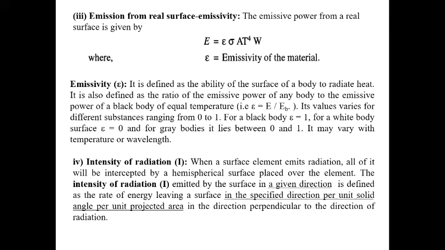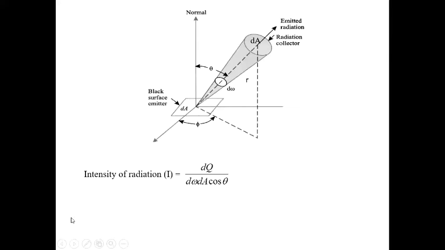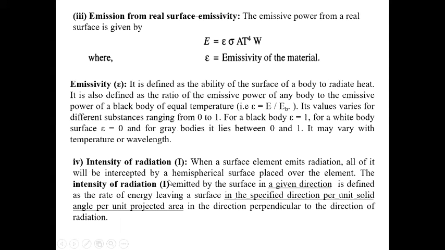Now if you see the figure, radiation is emitted in this direction. In a given direction is a very important term.